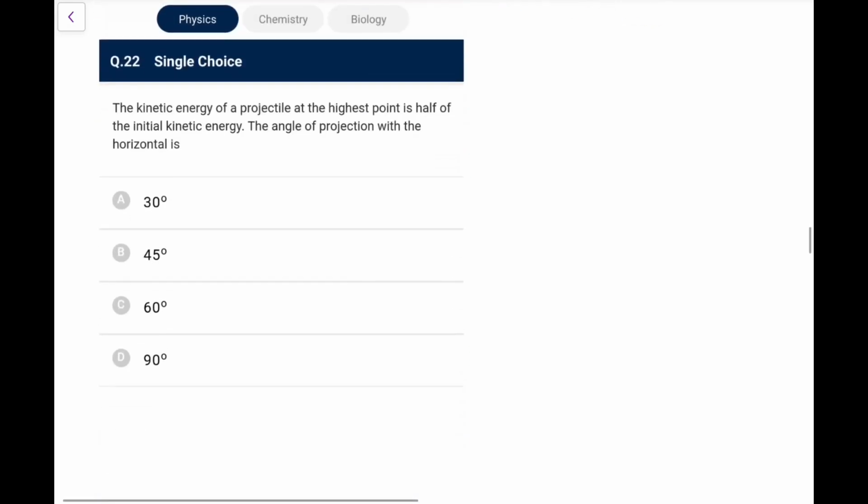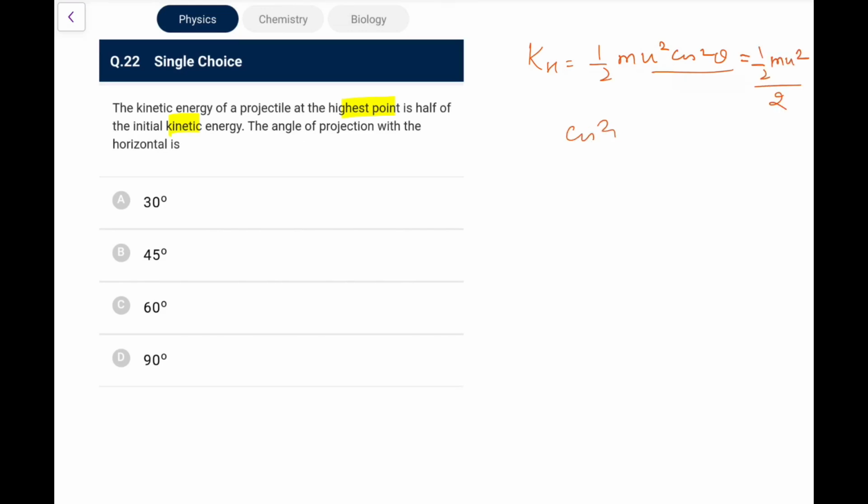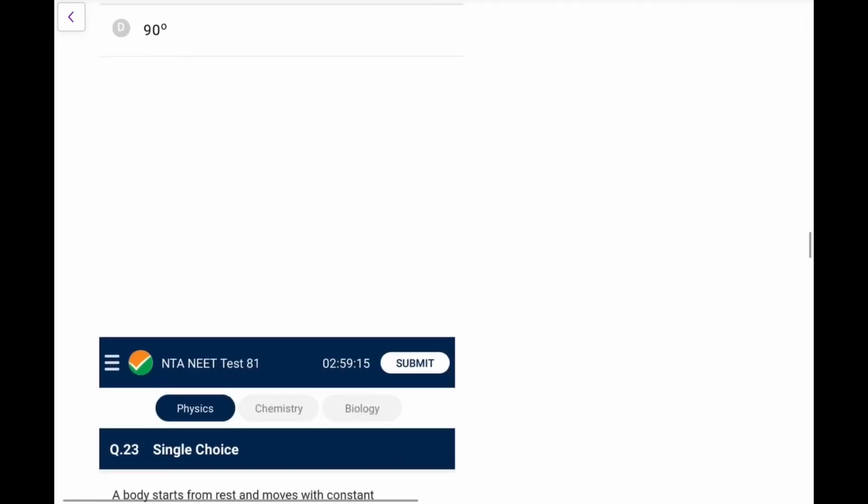Go for it. Next, the kinetic energy of the projectile at the highest point is half of the initial kinetic energy. The angle of projection is. So at the highest point, kinetic energy is half m u square cos square theta, because only ux remains, that is equal to half of the initial one, that is half m u square by 2. So it means cos square theta is equal to 1 by 2. So cos theta is 1 by root 2, that means theta is 45 degree. So it's a straightforward question. Go for option B here. Next,